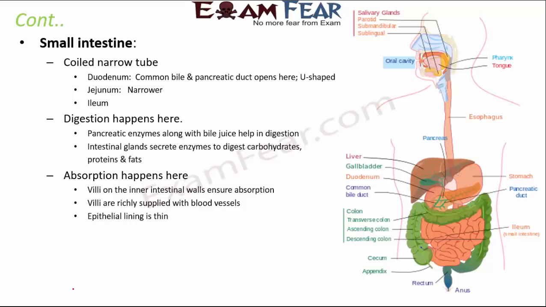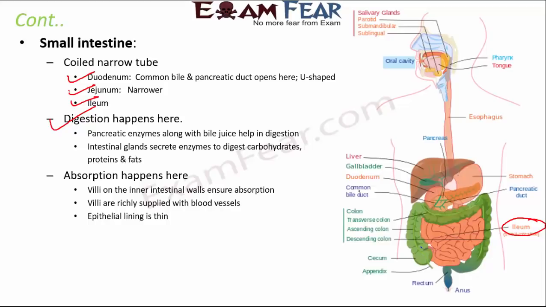So partly digestion had already taken place in the stomach. The remaining digestion will take place in the small intestine. The small intestine structurally has three parts: duodenum, jejunum and ileum. So as you can see here, this is the ileum. This coiled structure is the small intestine. So it has these three parts.